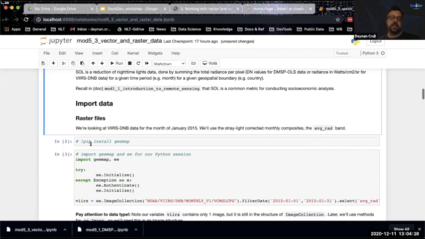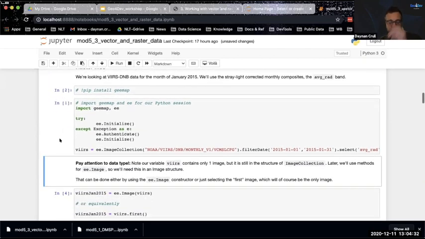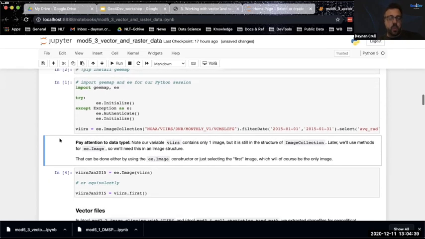I want to get some zonal statistics and do some analysis there. So this is how you would do that conversion. We're getting VIIRS data. We're going to get it for the month of January 2015, just as an example. So this is one image.